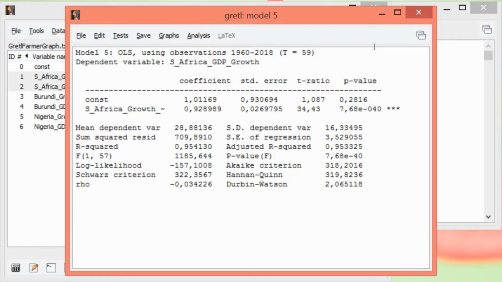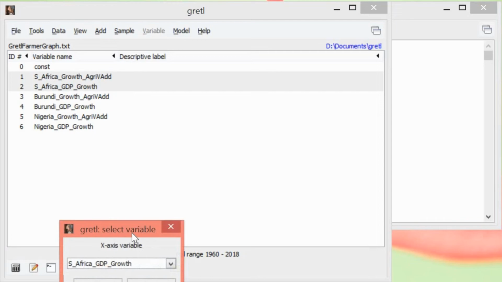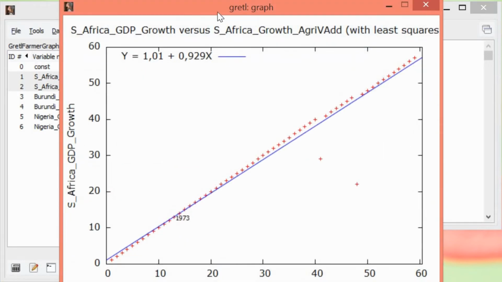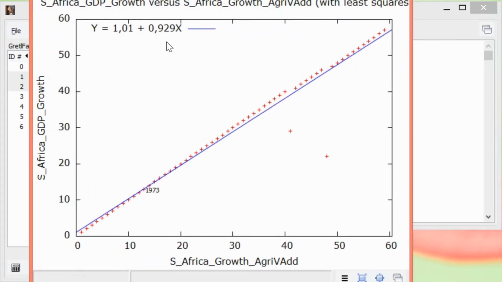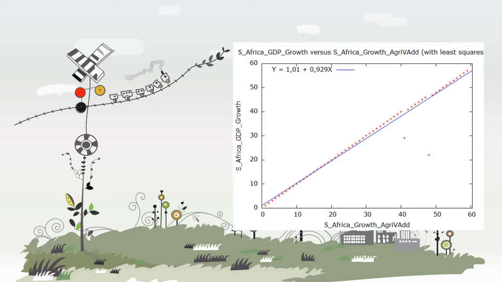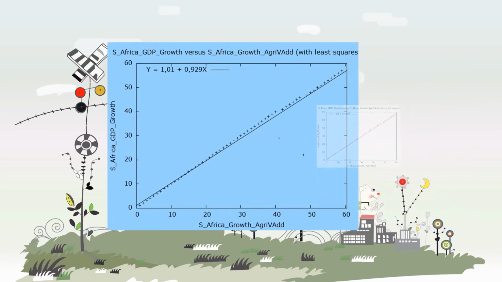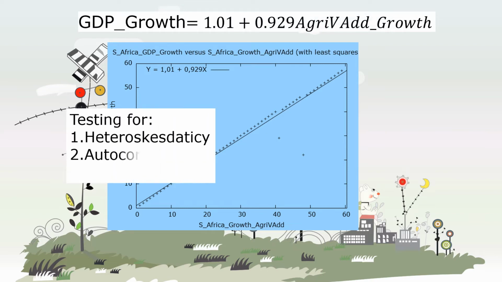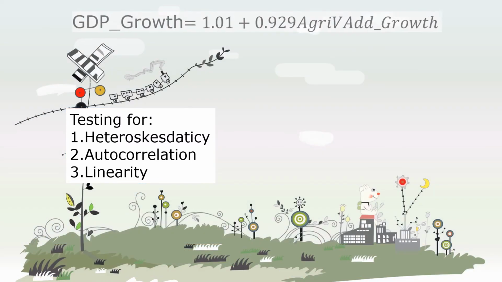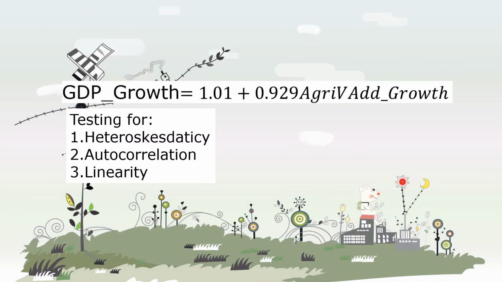The results suggest that the regressor affects the dependent variable in such a way that a 1% increase in growth of agricultural land value added will be followed by a decrease in GDP annual growth of around 0.93%. In other words, we find an indication that agricultural value added is relatively inelastic to GDP growth. But we cannot surely rely on our regression model before testing the classical assumptions. Fortunately, Gretl provides one-click tests for it. At least we have to prove that our model is homoscedastic, without autocorrelation, and linear. Let's do it one by one.